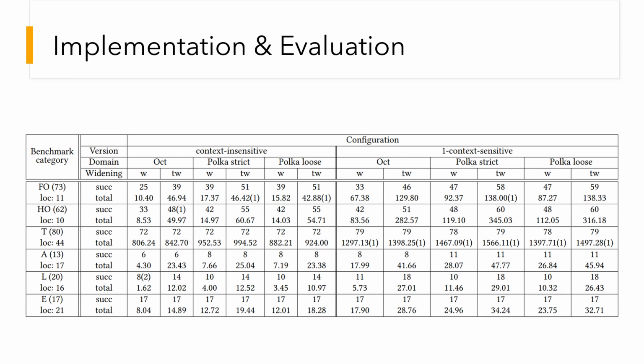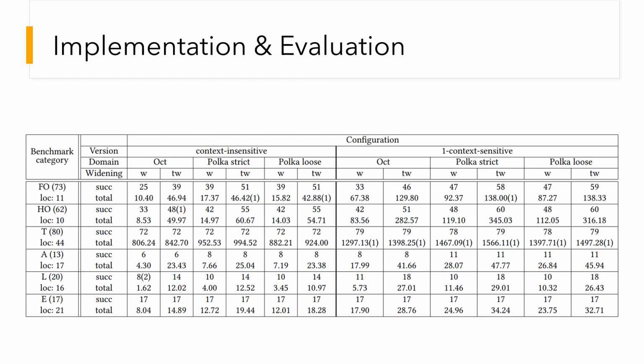We instantiate our framework with both octagon and polyhedral abstract domains, without context sensitivity and with one context sensitivity, the latter defined as abstract call site stacks of length 1. The polyhedral domain we use here is Polka, convex polyhedra with linear equalities.